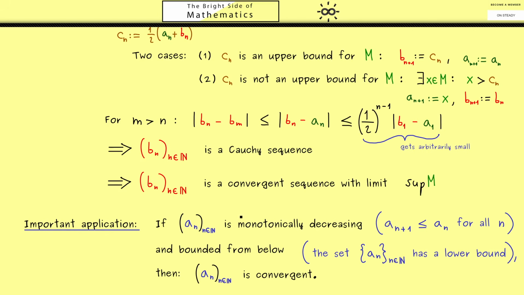In this formulation, you might already see we use the existence of the supremum of this set. However, if we use the existence of the infimum, we get another criterion. Of course, it's very similar, there we just need a monotonically increasing sequence which is bounded from above. And then we can also conclude that we have a convergent sequence.